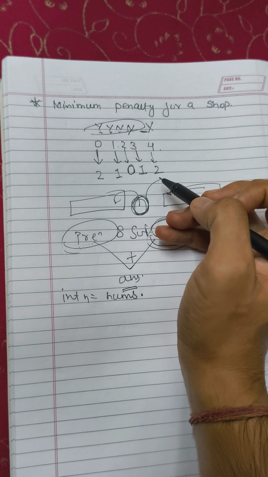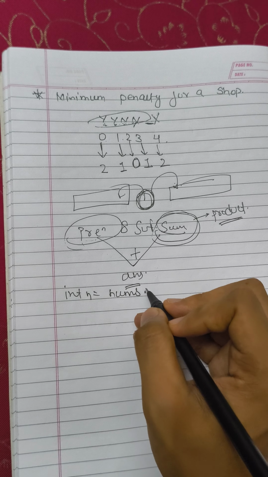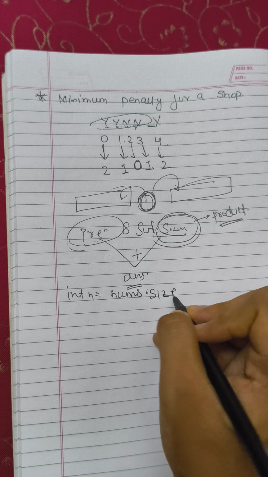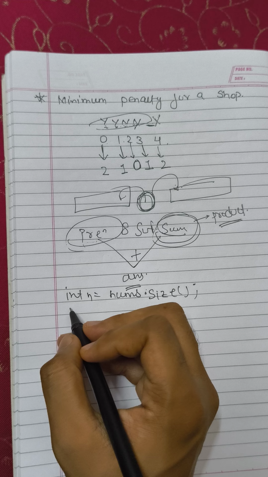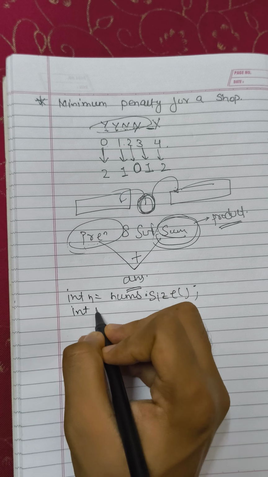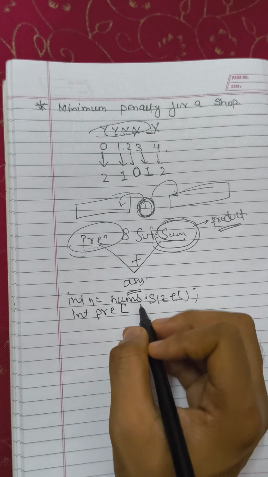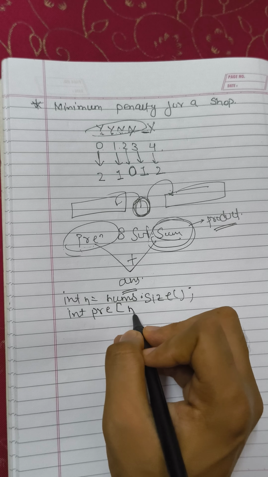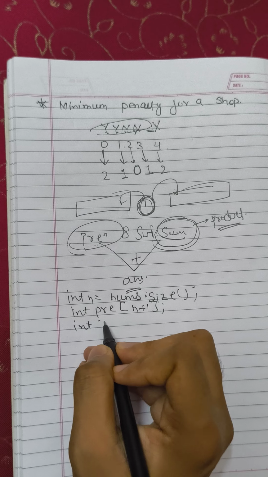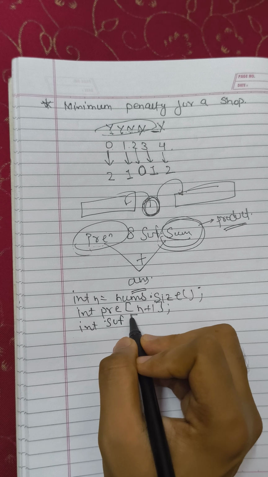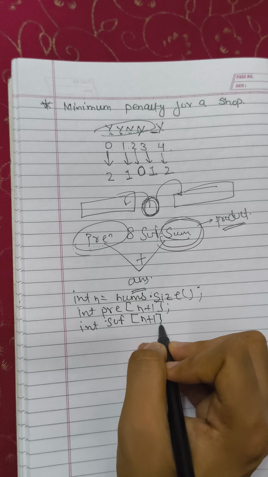I can make a vector or also an array, that is int pre of size n plus 1 and int suffix of size n plus 1.